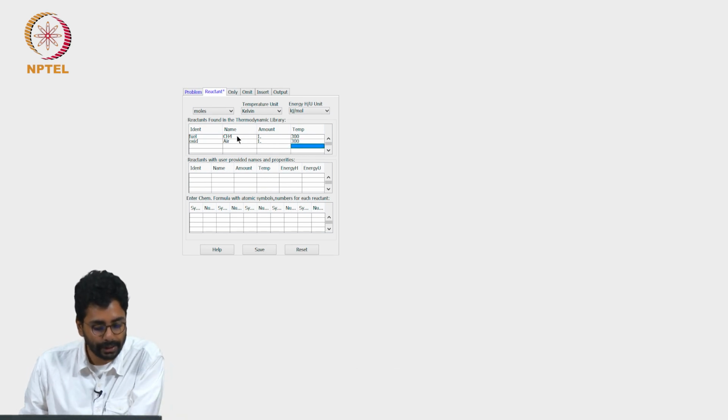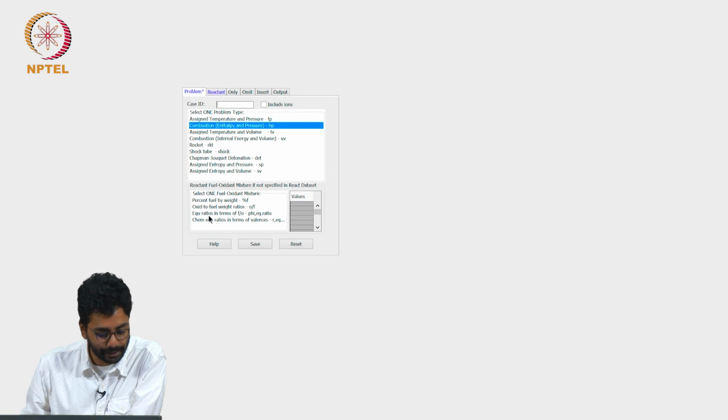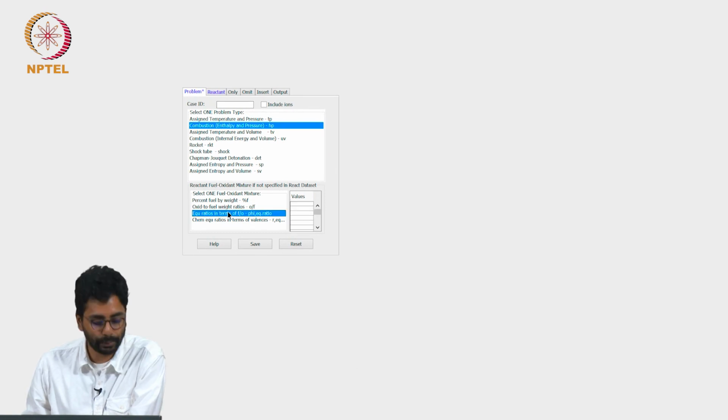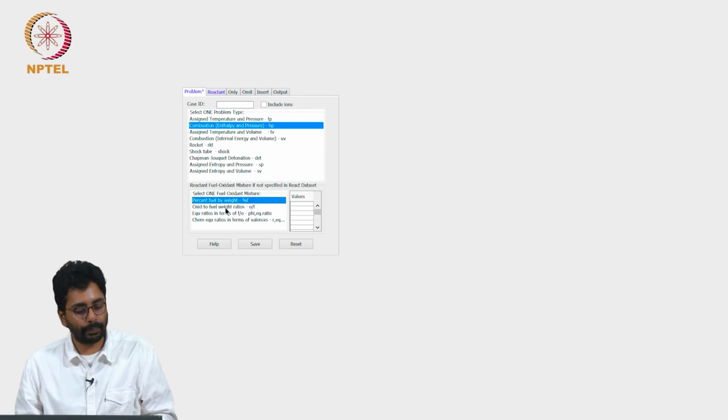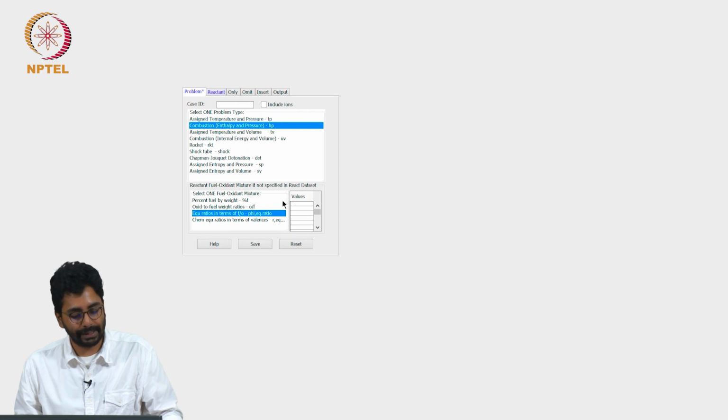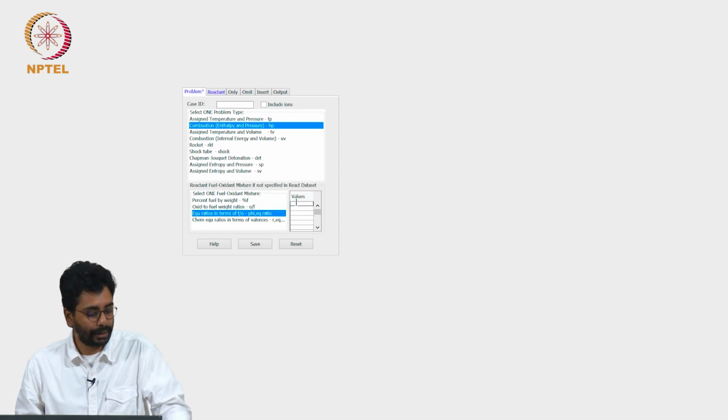The stoichiometry can be specified separately here, either as equivalence ratio or oxidizer to fuel weight ratio or percentage fuel, all are equivalent, but only that the numbers must be consistent. So, let us try equivalence ratio in terms of phi. I will pick one value for lean, stoichiometry and rich.